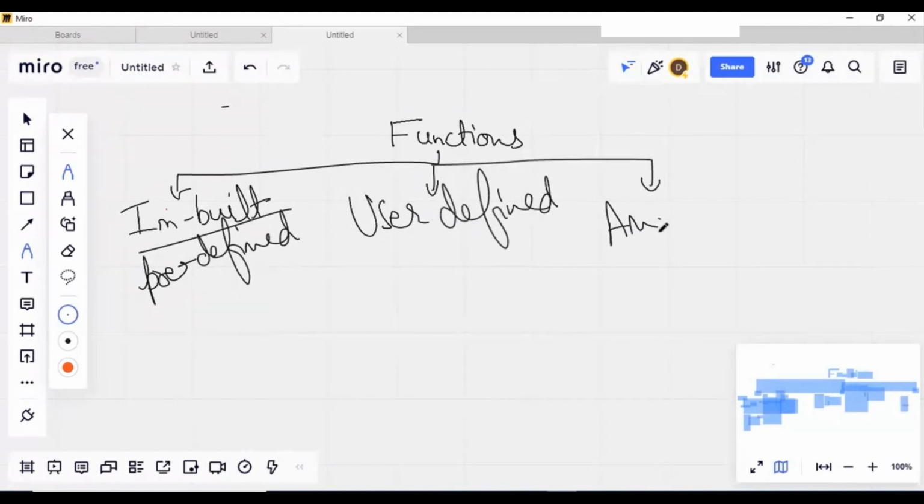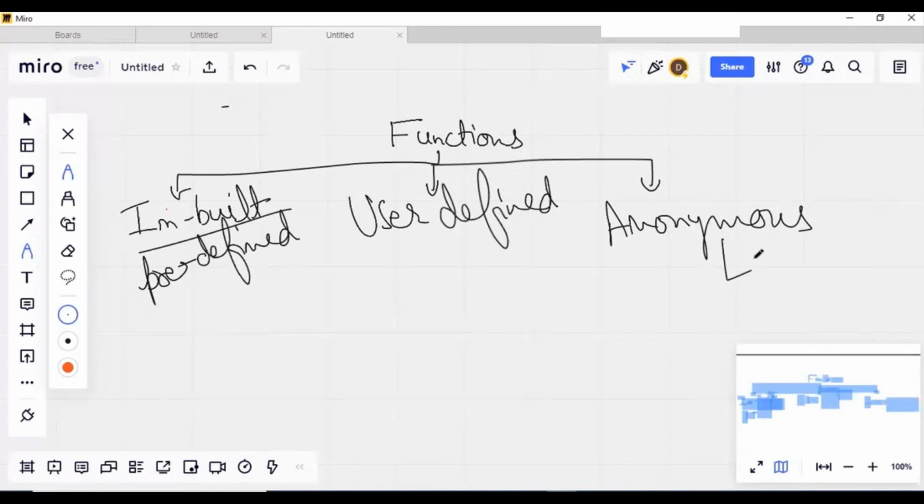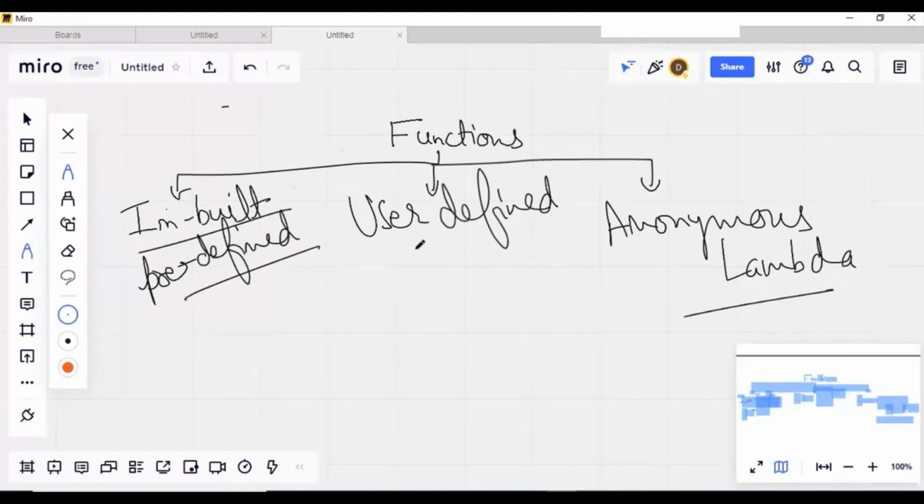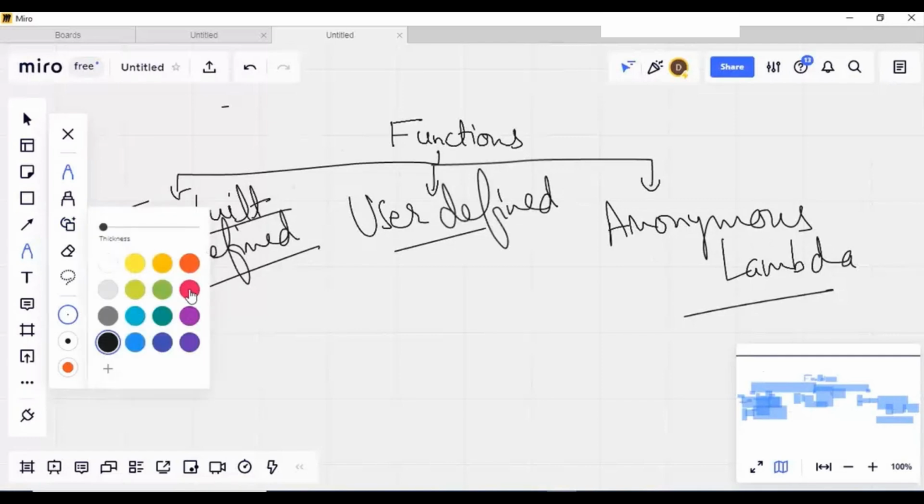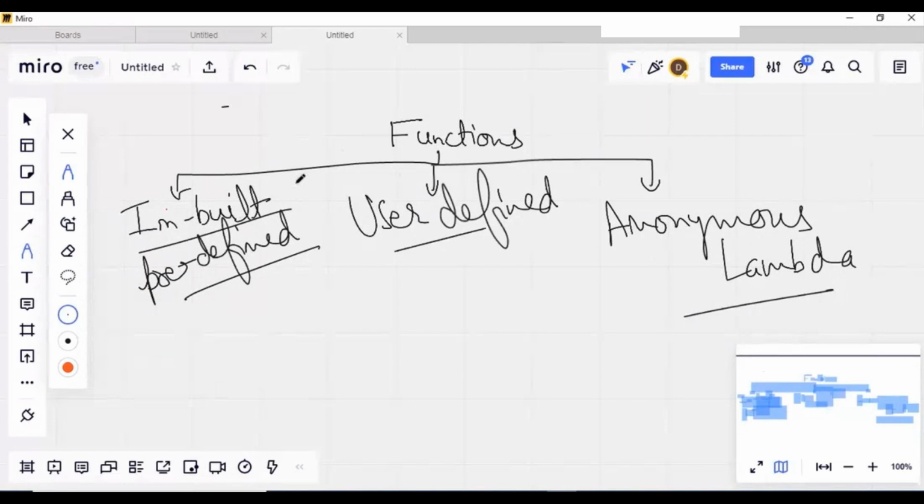And the third one is anonymous functions, which we sometimes call lambda functions also. So these are the three basic functions present in Python: built-in or predefined functions, user-defined functions, anonymous functions. We'll be doing all these functions with very step-by-step basics.